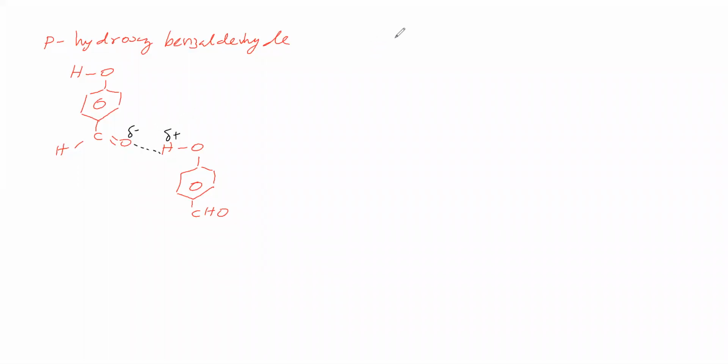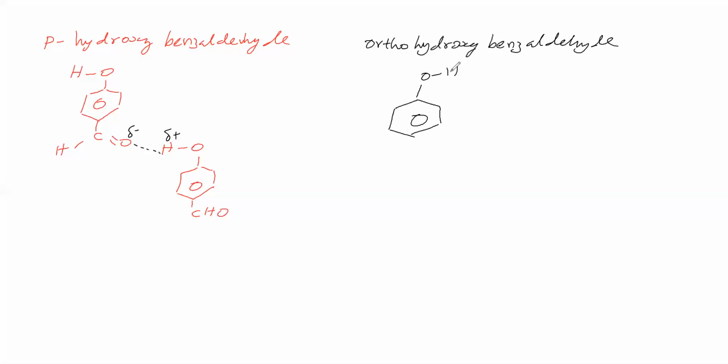Next, we will take ortho-hydroxybenzaldehyde. Ortho-hydroxybenzaldehyde: we take a benzene ring, here an OH group, here a CHO group. Now give partial charges. Oxygen is highly electronegative, partial negative. Hydrogen is partial positive because it is attached to a highly electronegative atom. Between this partial positive and partial negative, attraction is possible. This attraction is called hydrogen bonding.